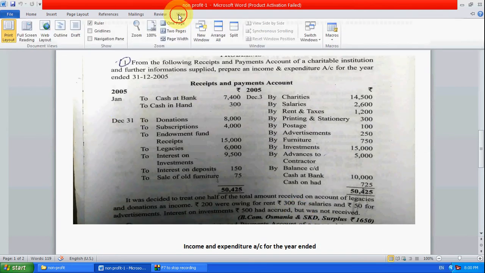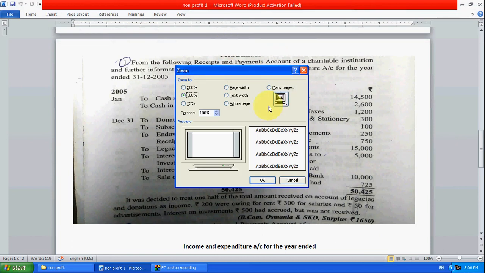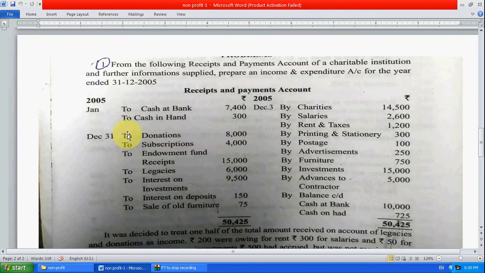Okay, here see, let's zoom. Let's see the first question here. From the following receipt and payment account of a charitable institution and further information supplied, we have to prepare an income and expenditure account for the year ended 31st December 2005. So we have to prepare the income and expenditure account.